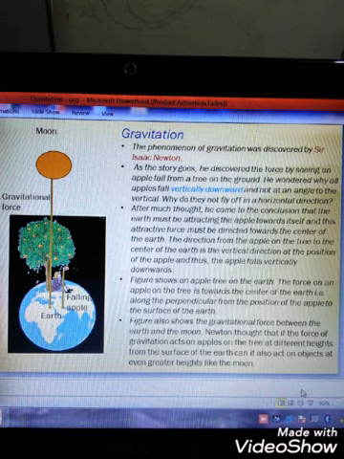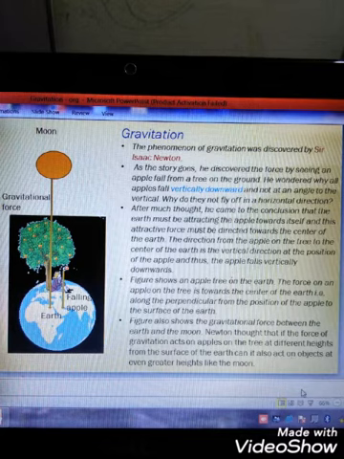Gravitation. The phenomenon of gravitation was discovered by Sir Isaac Newton. As the story goes, he discovered the force by seeing an apple fall from a tree on the ground. He wondered why all apples fall vertically downward and not at an angle to the vertical. Why do they not fly off in a horizontal direction?